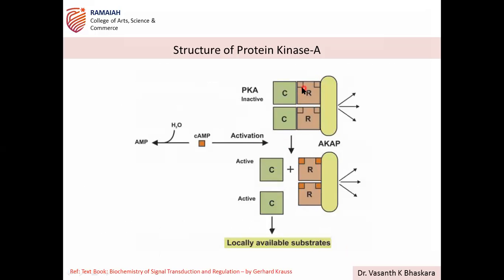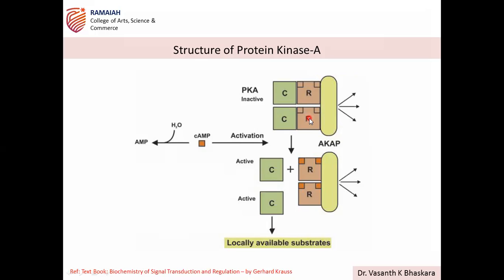So this is the inactive state, R2C2, so 2R and 2C. This is the bound state, and in the bound state PKA is bound to A kinase anchoring proteins, through which it is responsible for downstream signaling activation.